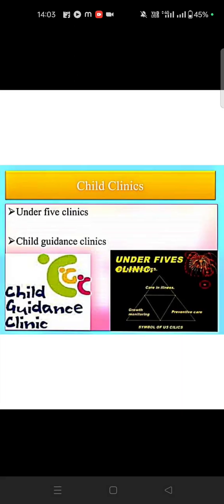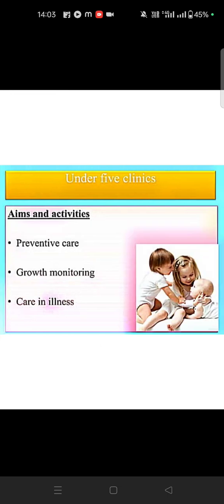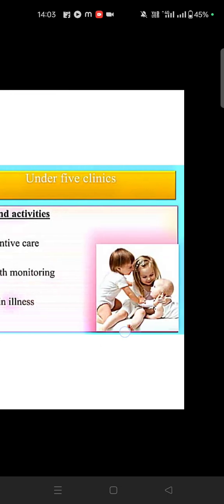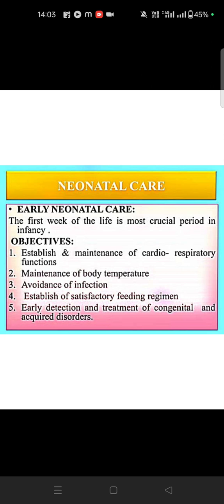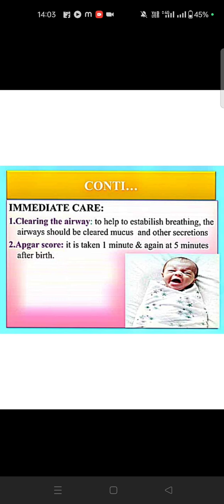So under 5 clinics means a child guidance clinic will be there. Okay. So it covers growth monitoring, care of illness, and preventive care. So under 5 clinics aim at preventive care, growth monitoring, and care in illness. So neonatal care means early neonatal care. The first week of life is the most crucial period in infancy. It involves establishment and maintenance of cardiorespiratory functions, maintenance of body temperature, avoiding infections, establishing a safe feeding regimen, and early detection and treatment of congenital disorders.